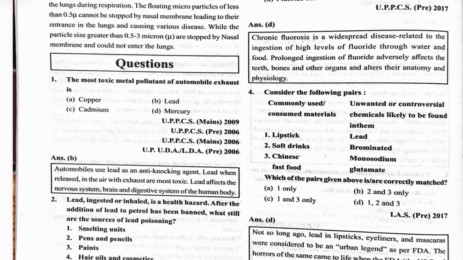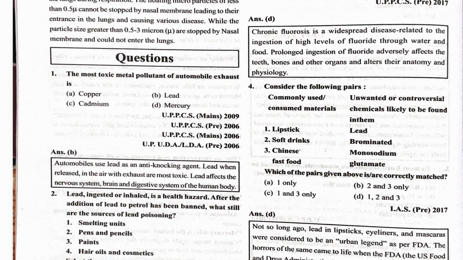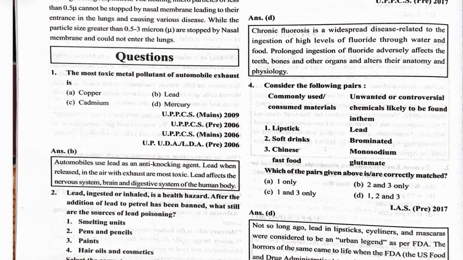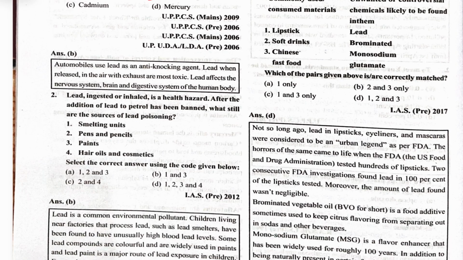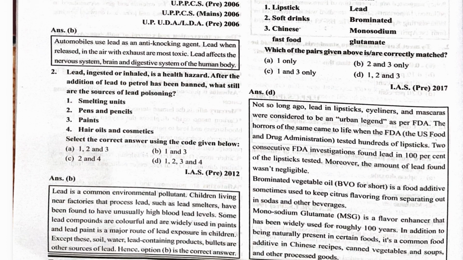Next, the most toxic metal pollutant of automobile exhaust is lead. Lead ingested or inhaled is a health hazard. Yes. After the addition of lead to petrol has been banned, what are still the sources of lead poisoning? That is smelting units and paints. Lead is used in these smelting units and paints. So first and third should be the correct option.